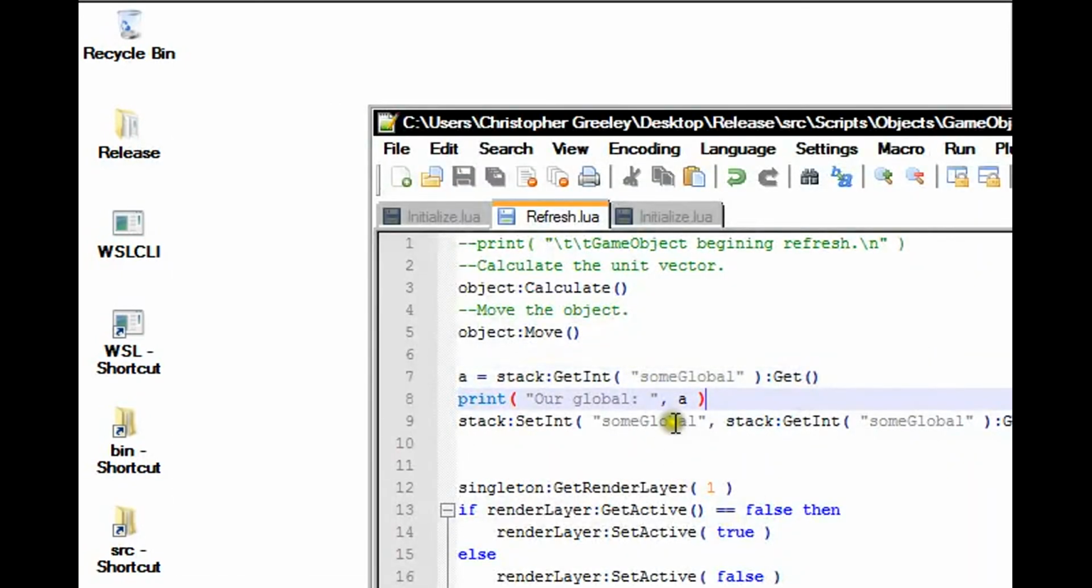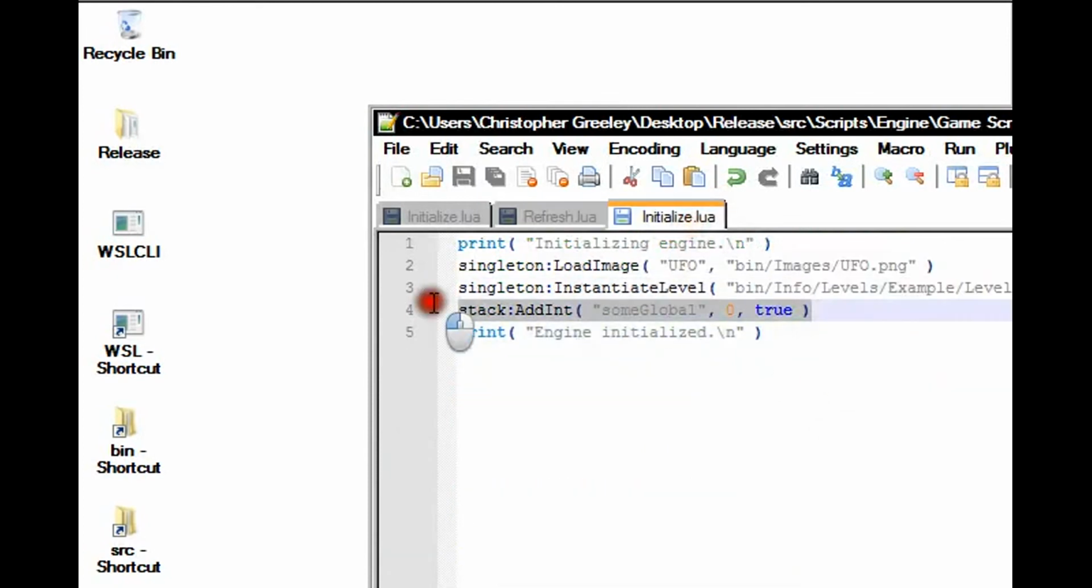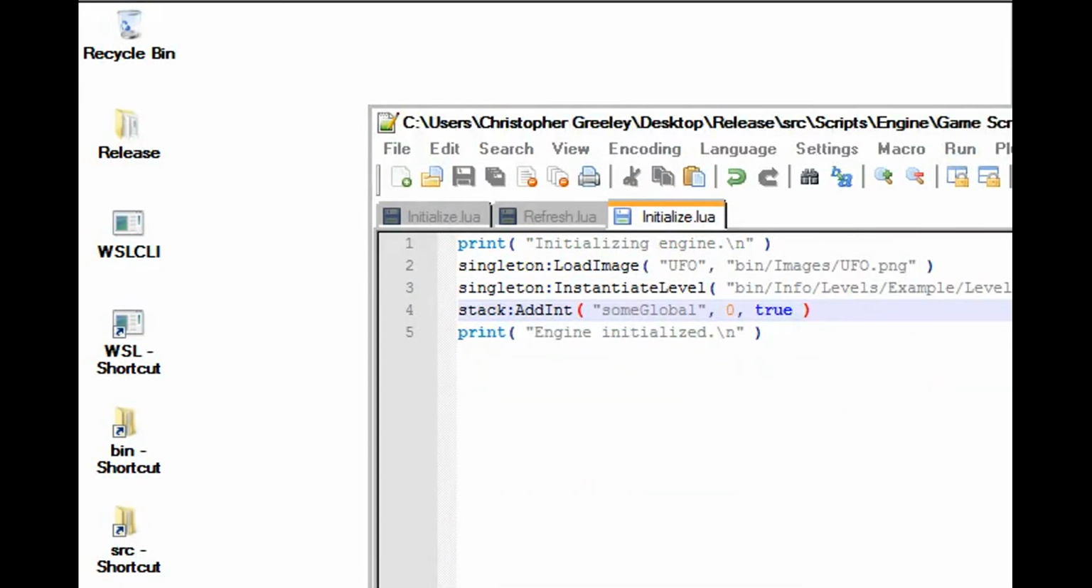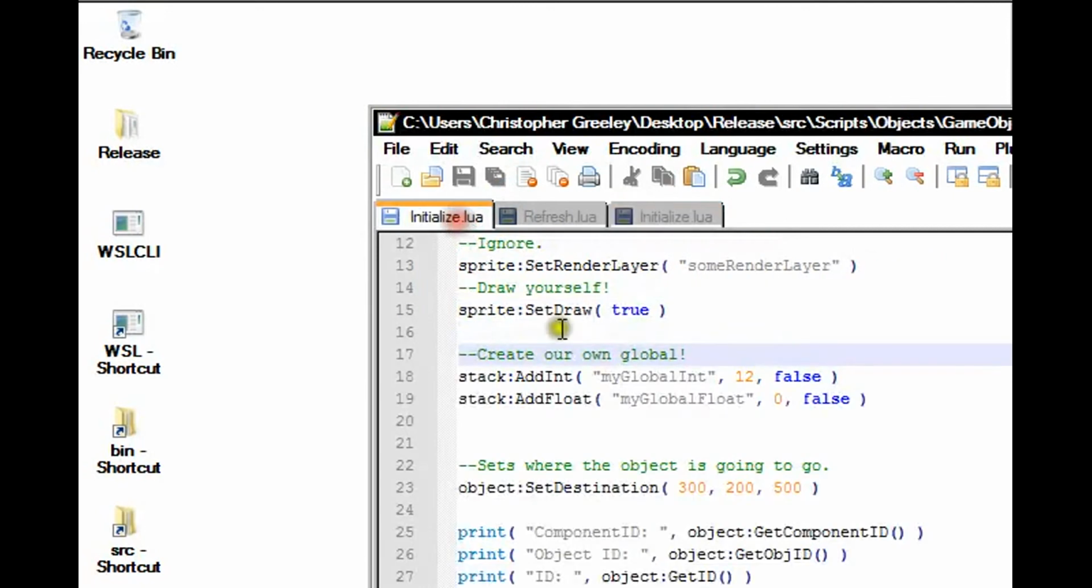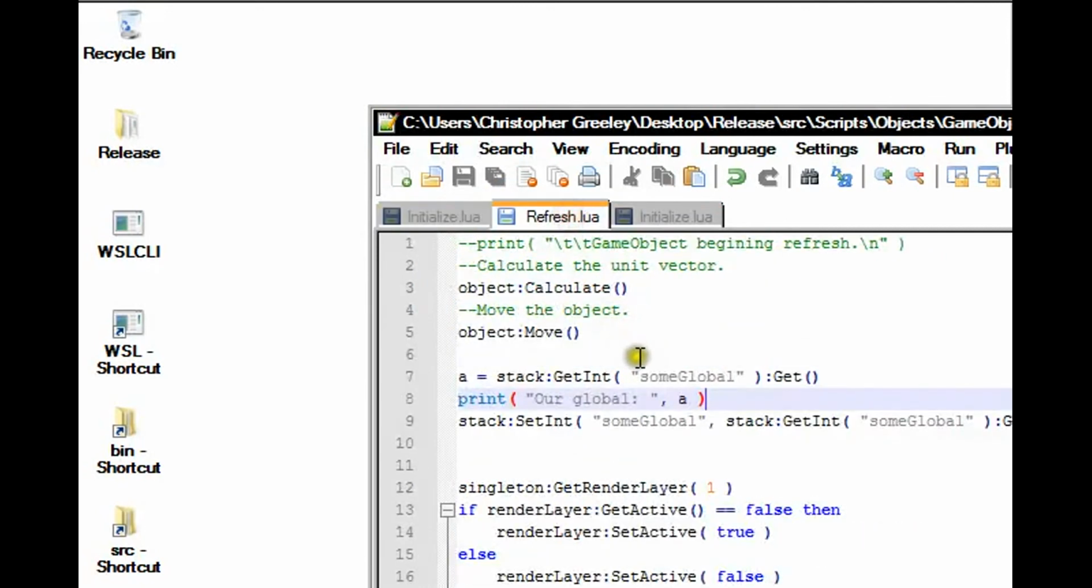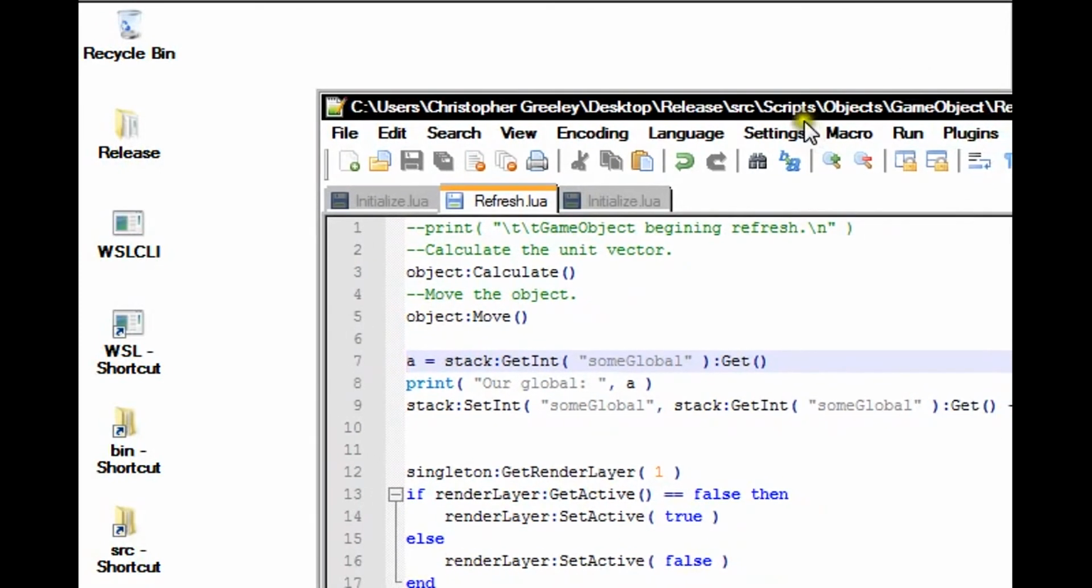Okay. We can also do this in levels. Same deal. Make the last parameter true. Alright. And that is essentially globals with WhiteStorm Lightning.